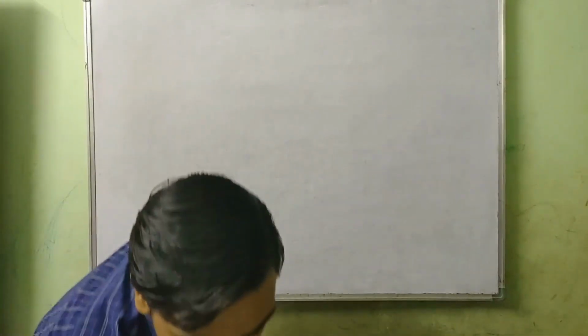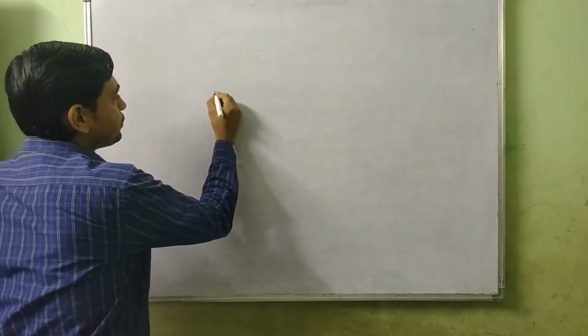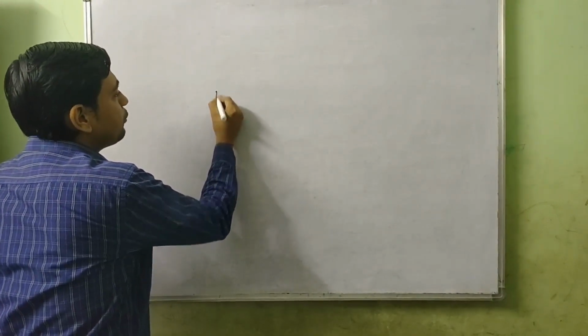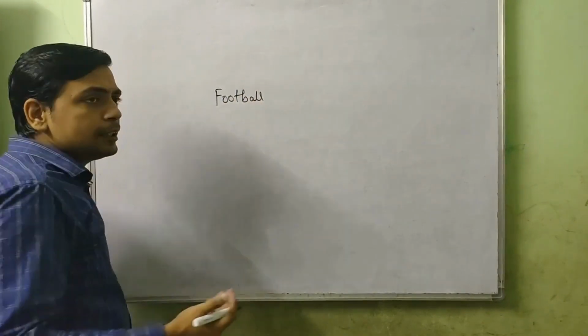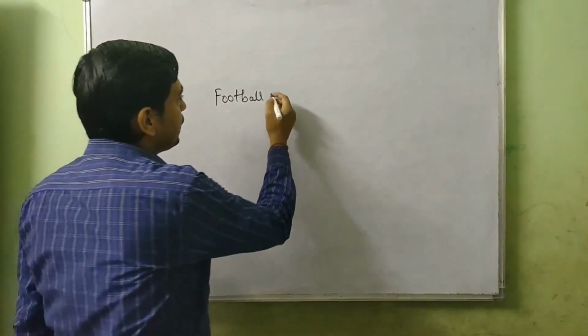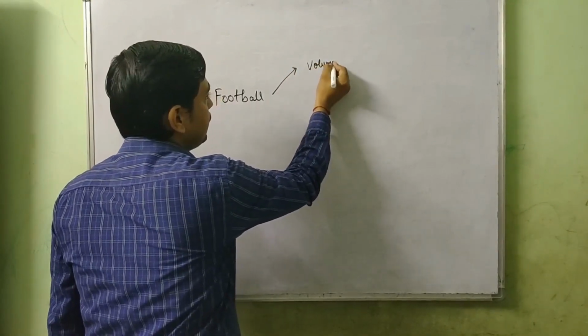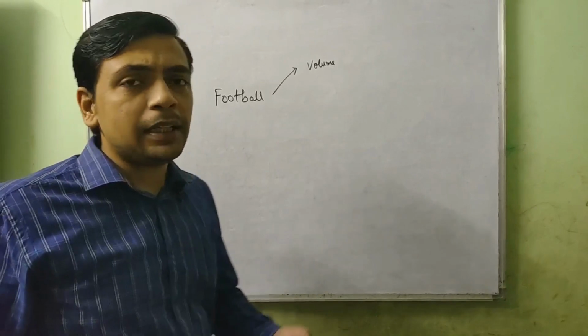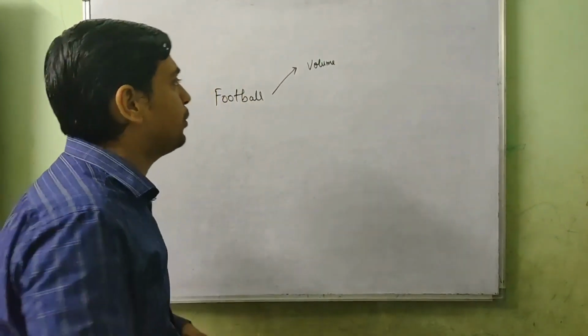For example, imagine a football. Definitely a football is nothing but an object. It has a volume, and that volume decides how much air it can hold, how much pressure it can hold.